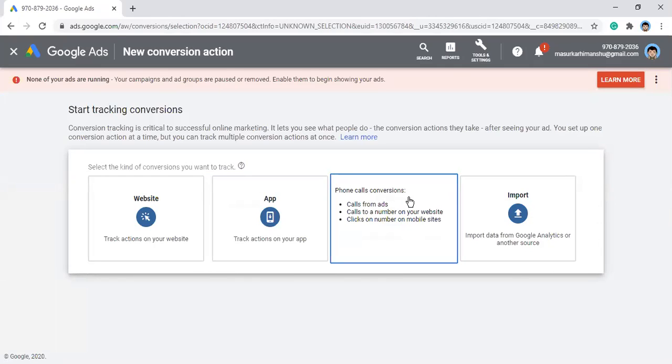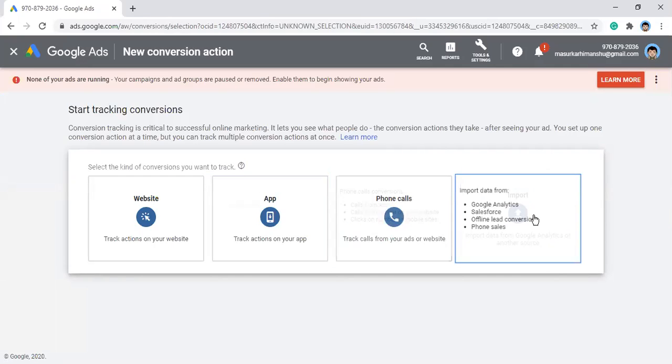You can track that someone has clicked on your ad and they have called you, right? Calls to a number on your website, you can track that also, and clicks on numbers on mobile sites, right? And the fourth one is you can import the conversion data from Google Analytics, or from Salesforce, which is a CRM. In offline lead conversions, you can upload your offline conversions to Google Ads, and phone sales also.